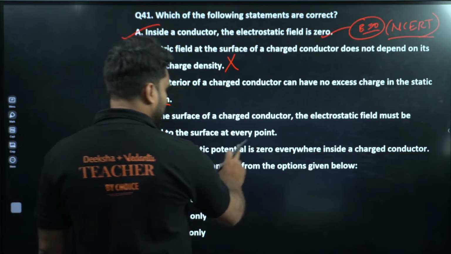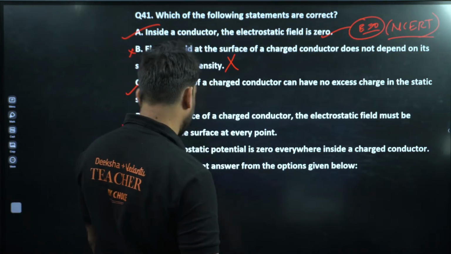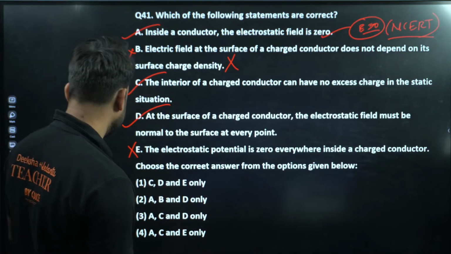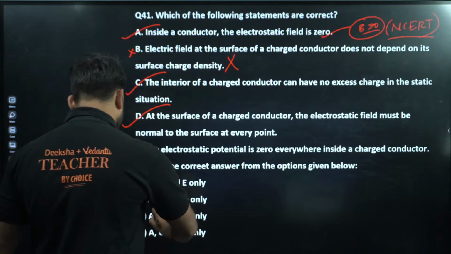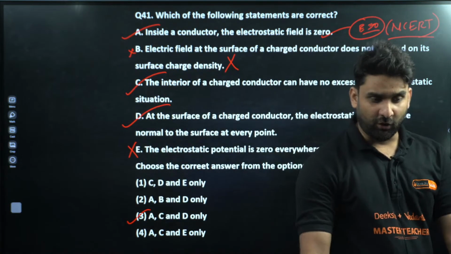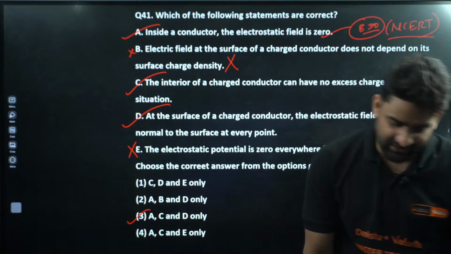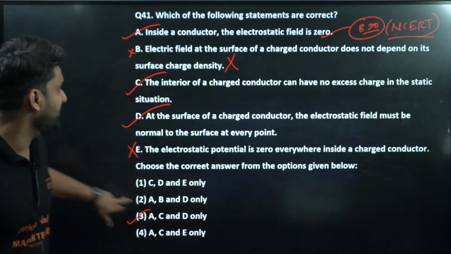The electrostatic potential is zero everywhere inside a charged conductor. Everywhere inside, this is absolutely wrong. So ACD is correct, ACD only. Question number 41, option number 3 will be correct. ACD only, champion. Moving to the next.